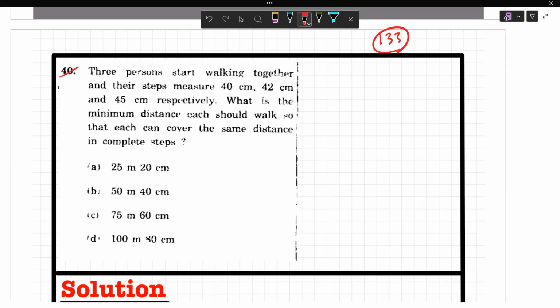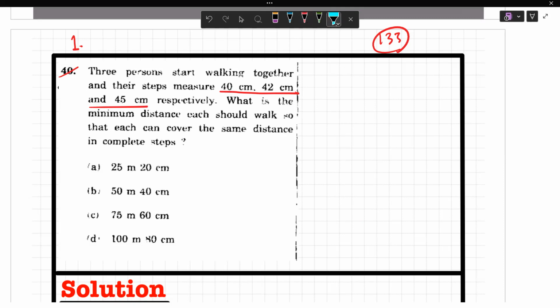The number 40 is because of the 2011 question, but this will be our question number 1. The question is, three persons start working together. Just see how it has been solved. Three persons start working together and their steps measure 40 centimeter, 42 centimeter, and 45 centimeter. You need to underline this so that you don't skip the data.